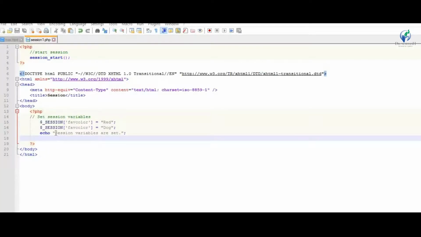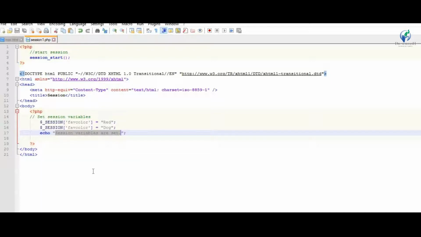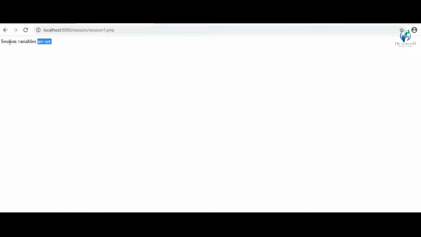Put the output: session variables are set. Here I displayed this message, session variables are set. So in browser I got the message session variables are set.